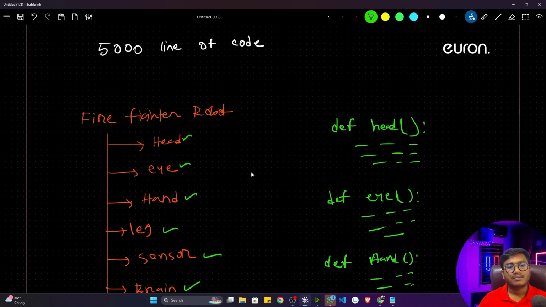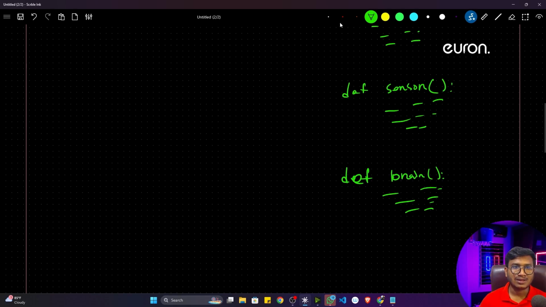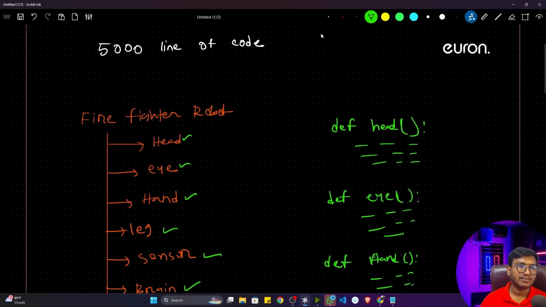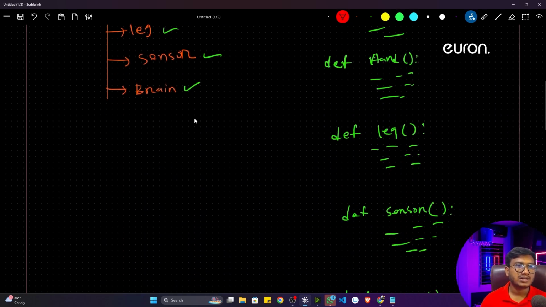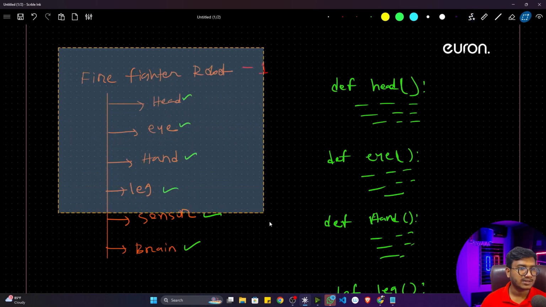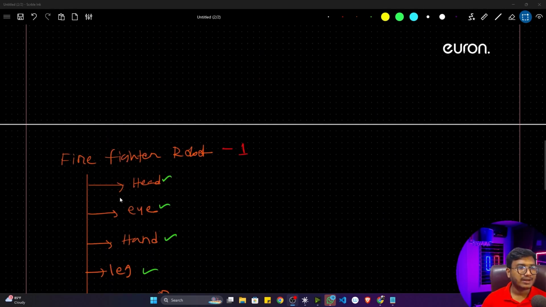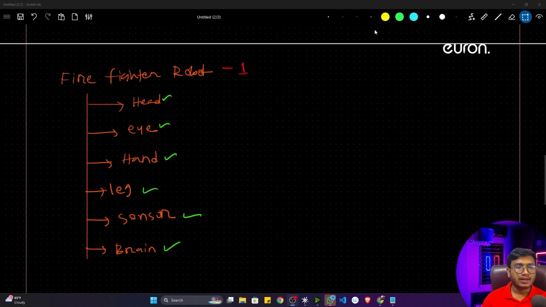Okay, fine. But the main challenge I got was whenever they told me to create another robot. Let's say this is robot 1, firefighter robot 1. Now they told me to get another firefighter robot. So what I will do, I'll just try to copy the same functionality as it is. I just copy pasted this one here because I don't want to write again. Then they told me to create another robot which will have the same functionality.